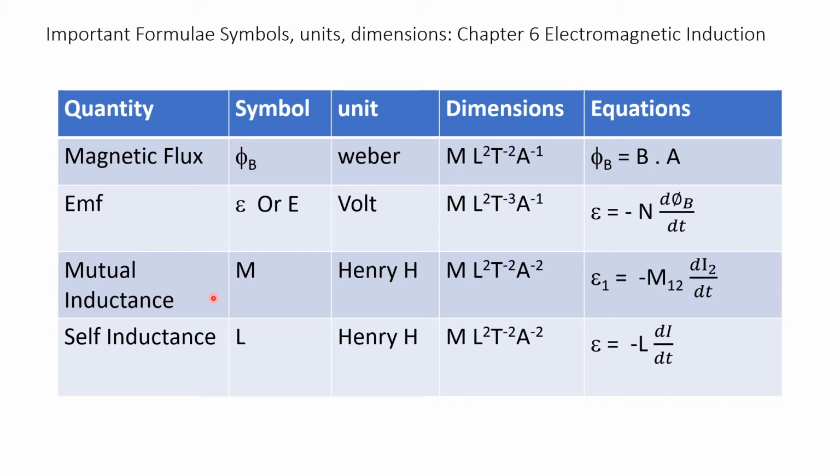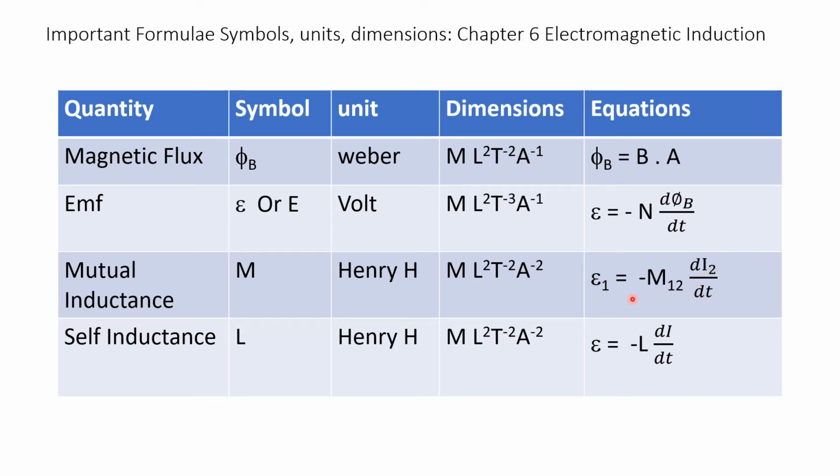Mutual inductance is represented by the symbol capital M, and its unit is Henry. Sometimes we write Henry as H. Therefore, the dimensions of mutual inductance are M L square T to the power of minus 2 A to the power of minus 2, and it is given by the equation E1 is equal to minus M12 into dI2 by dt.